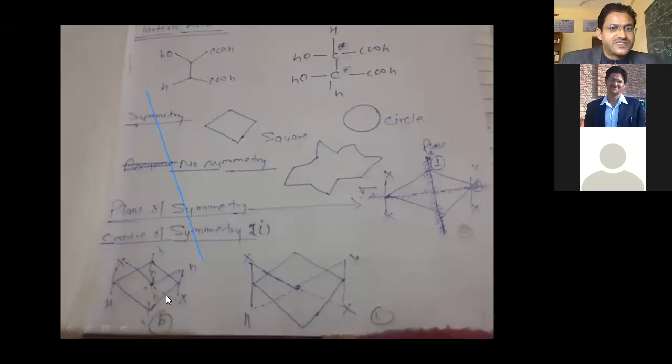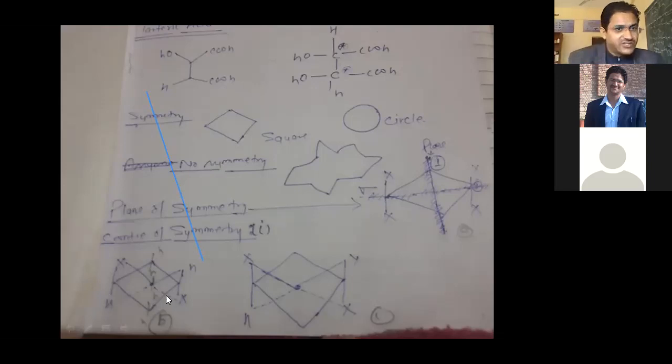First one is called simple symmetry. Simple symmetry means if you rotate the compound at 360 degrees, then it is exactly the same. If you rotate it at 360 degrees, the same structure will come out, so that is called simple symmetry. So everything is a simple symmetric compound.